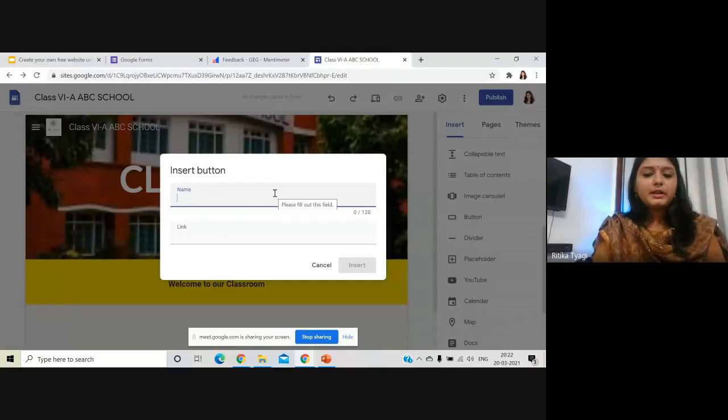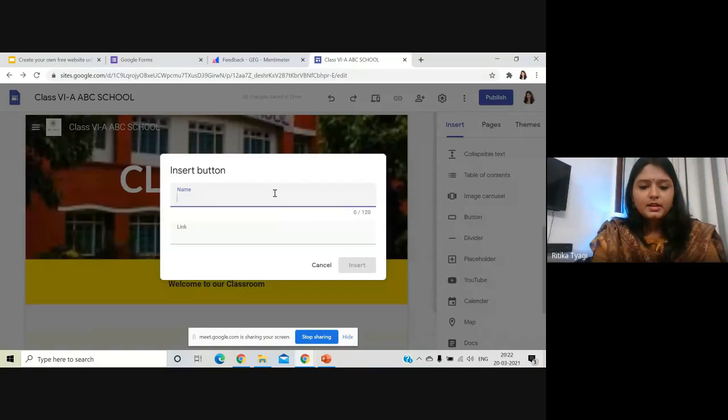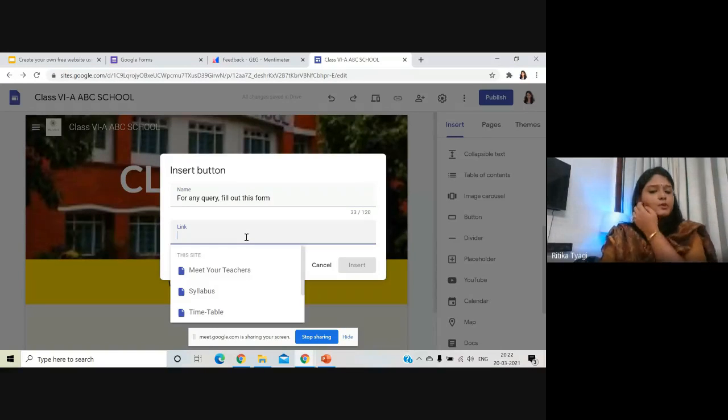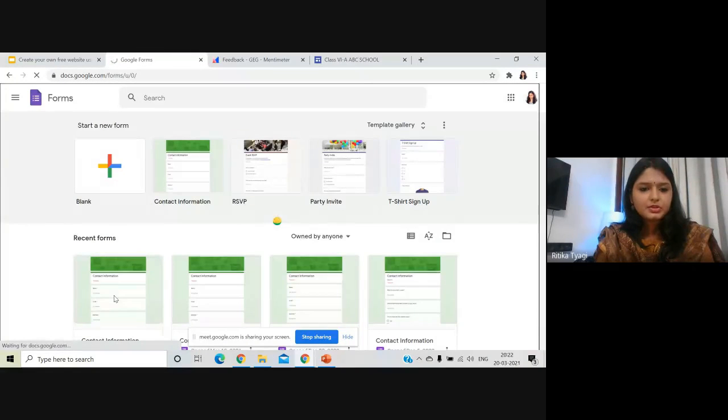So I want to insert a button now because I feel that an app or a website looks incomplete without a button. I'll name this button as: for any query, fill out this form. And now I have to link this button to something. I have already created a Google form for this contact information.